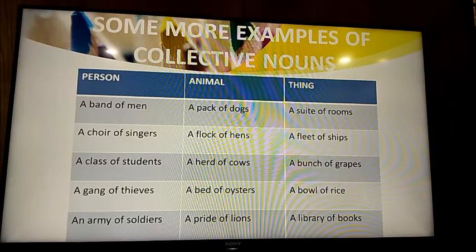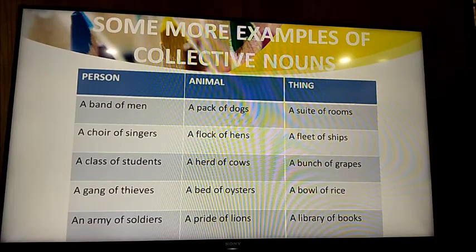There are many more types, many more names of collective nouns, but I know it's not possible for you to learn all of them, but I would like you to learn some common ones which we use in our day-to-day life, or which we have heard of. For example, in this example you can see a choir of singers.